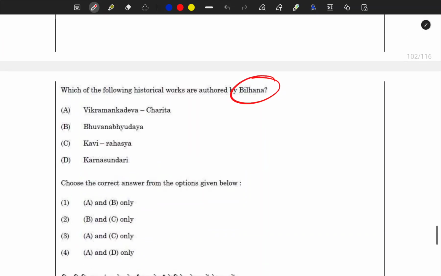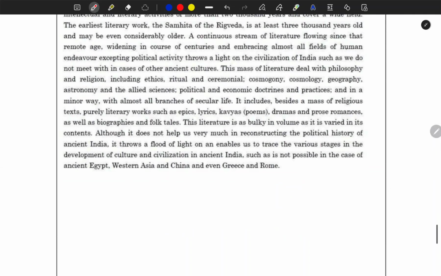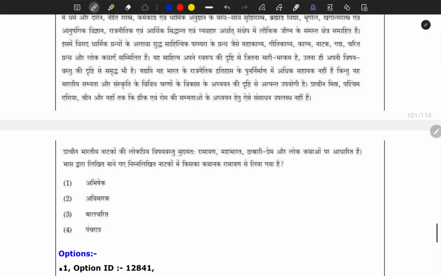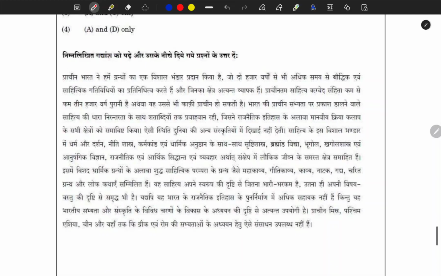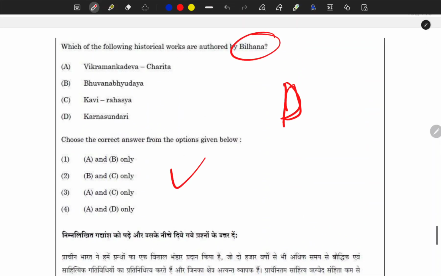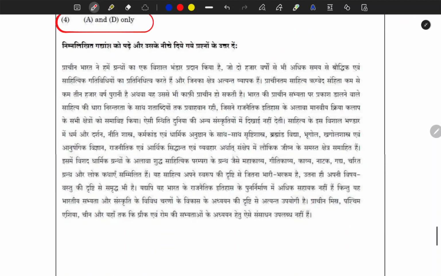But even then I was not sure, and this is a pure factual question. You cannot do anything about this, and you have to read the literature. See how many questions they have asked from literature. This also is from literature. I think they have asked more than 15 questions in the entire paper from literature. So here the correct option is D, but I was also not sure about this.